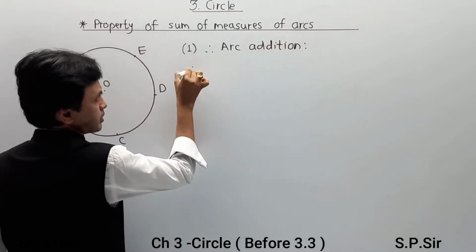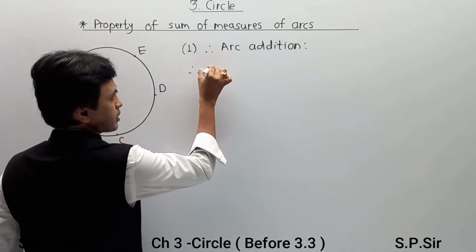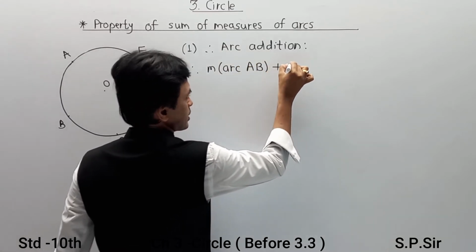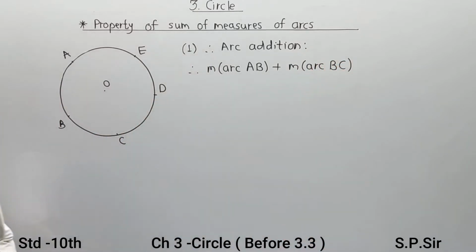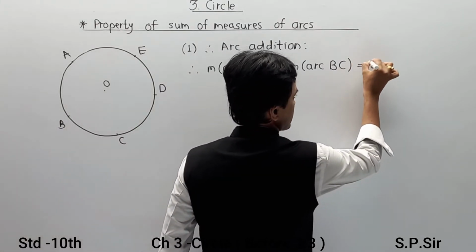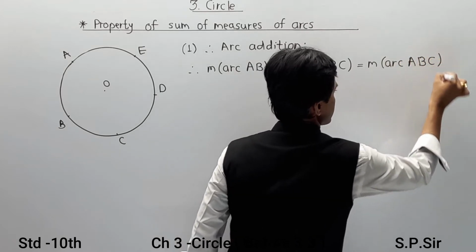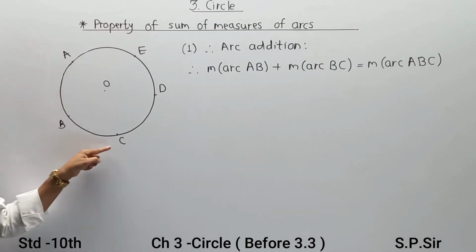If you add arc AB with arc BC, then it becomes major arc ABC. So you can write it as major arc ABC. Here major arc AB plus major arc BC is major arc ABC.